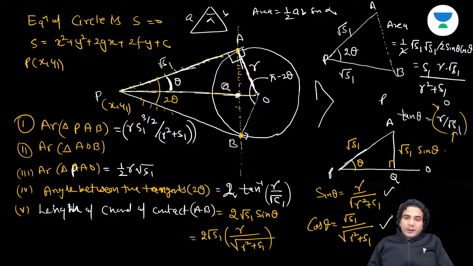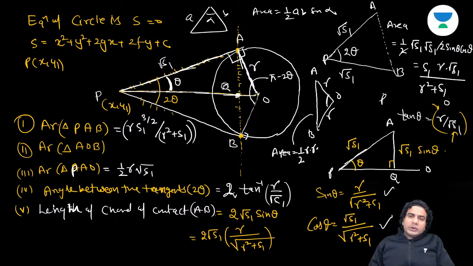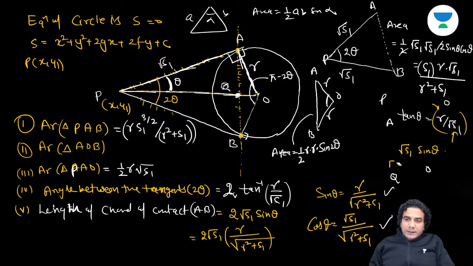This AOB. You just see how many questions I'm framing based on this diagram. I have some more questions based on this diagram. So you know this angle now, pi minus 2 theta. This is radius, this is radius. So if you apply the area formula, this is 1 by 2 r into sine of pi minus 2 theta, which is sine 2 theta only. So in place of r1, in place of s1, now you are getting r square. All right. So again, if I solve it further, what is the result?